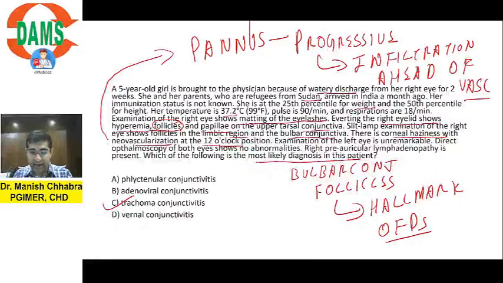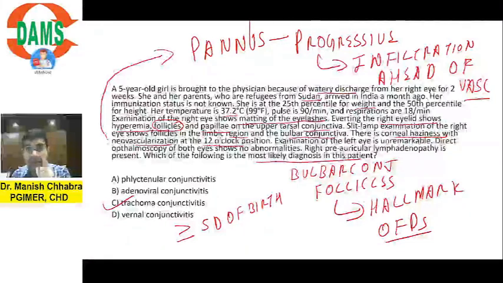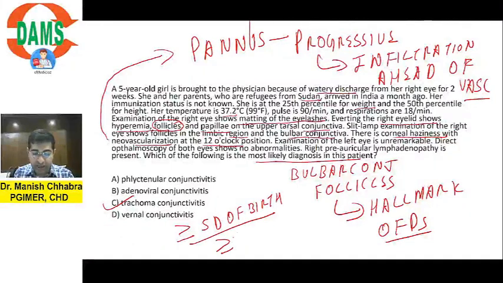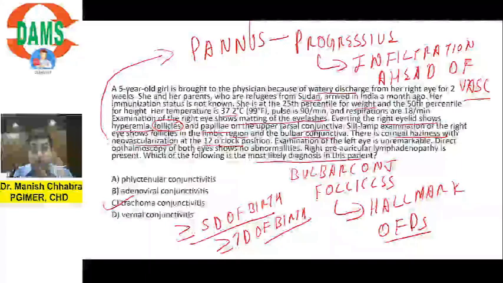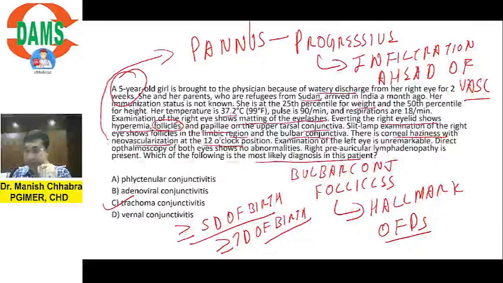Do you know that trachoma also leads to ophthalmia neonatorum? So the age of the child which makes us think about trachoma is more than or equal to 5 days of birth. This is the age. In some books it is mentioned that if it is more than 7 days of birth, then you will think of trachoma. Normally I am talking of ophthalmia neonatorum. Here of course the age of the child is 5 years, right? Okay, more than 5 days of birth, more than 7 days of birth, based on the option you can mark it. What else? So there is pannus, which you see there.